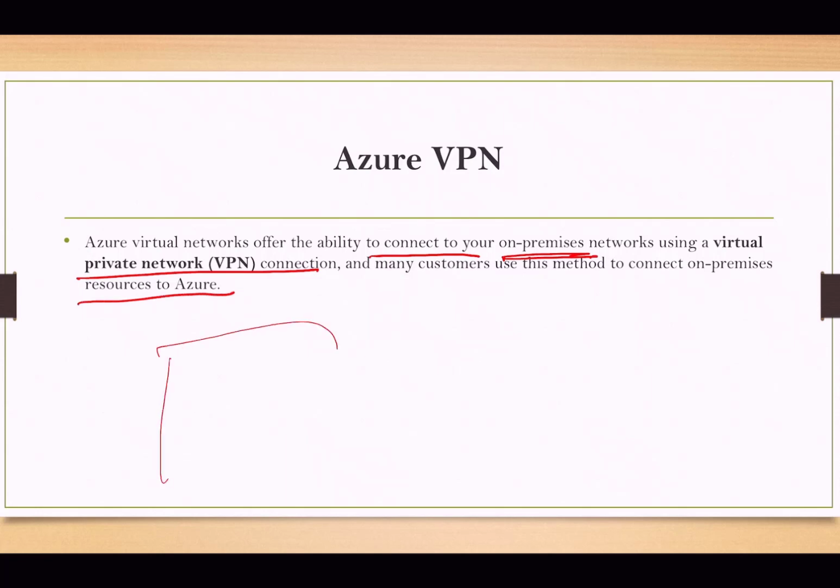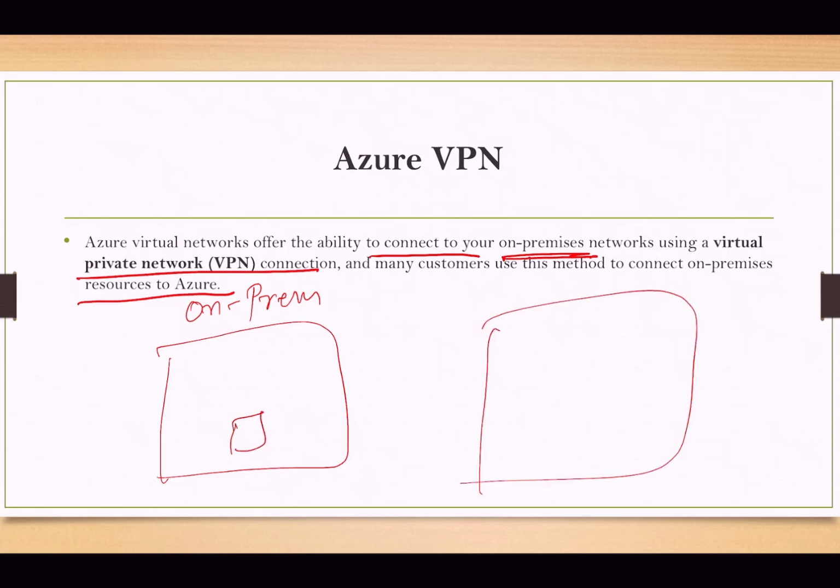See, you have your on-prem infrastructure, your organization's infrastructure. Now you want to use the Azure resources. How can you communicate? You can set up a VPN here, through the VPN gateway. Obviously, one gateway is required to have a connection between the two kinds of setup.